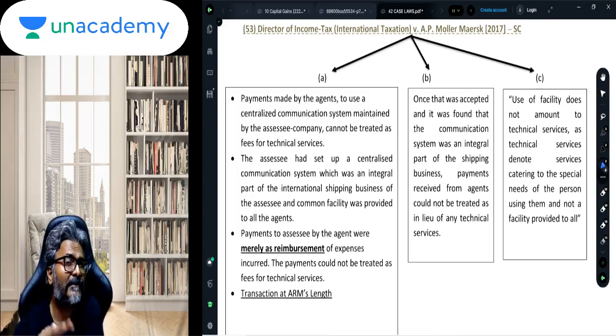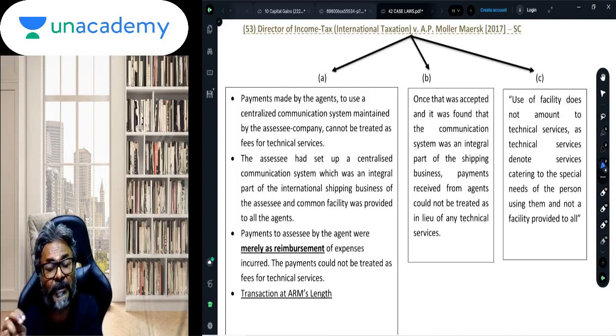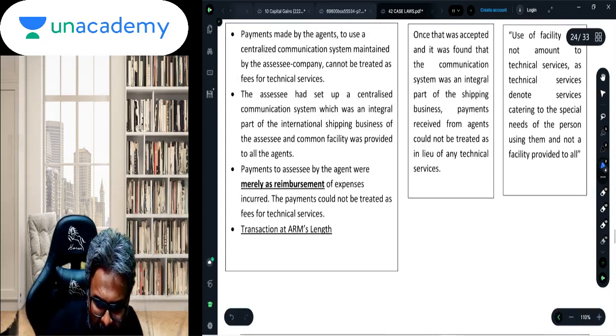That is why the department wanted to treat this payment made by the agent, towards reimbursement of the software facility installed in their location, as fees for technical service, whereas the assessee said that no, it is not FTS, it is very much a business payment.